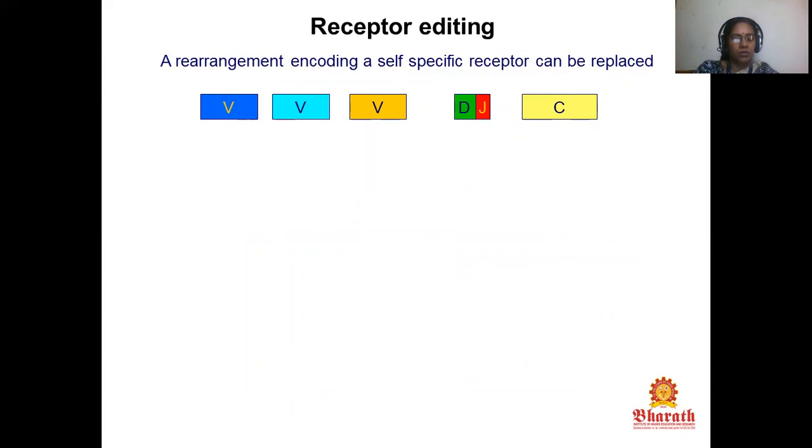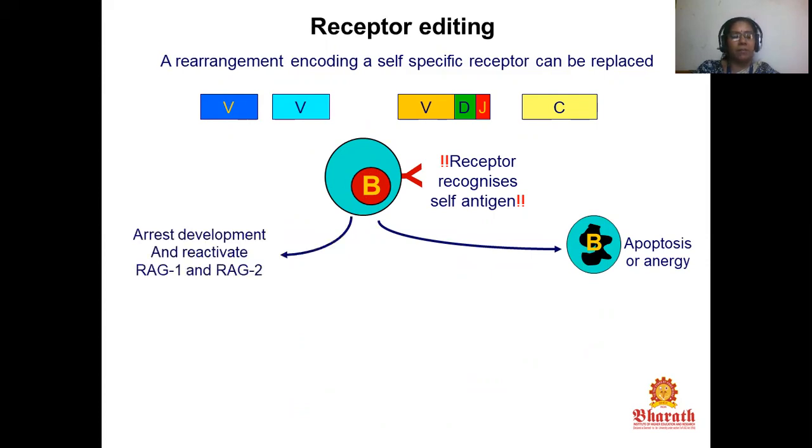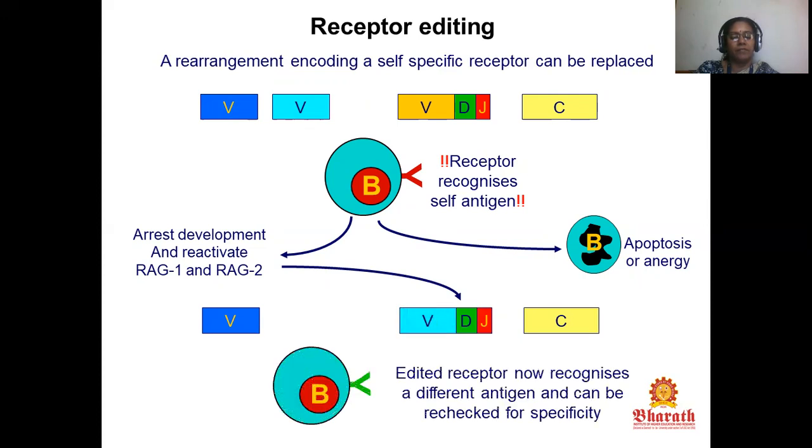Receptor editing: the rearrangement encoding a self-specific receptor can be replaced. The VDJ encodes a receptor that recognizes self-antigen. Then apoptosis or anergy, then rearrangement, development, and reactivation, with RAG1 and RAG2. That is VDJ and C. The edited receptor now recognizes a different antigen and can be rechecked for specificity.